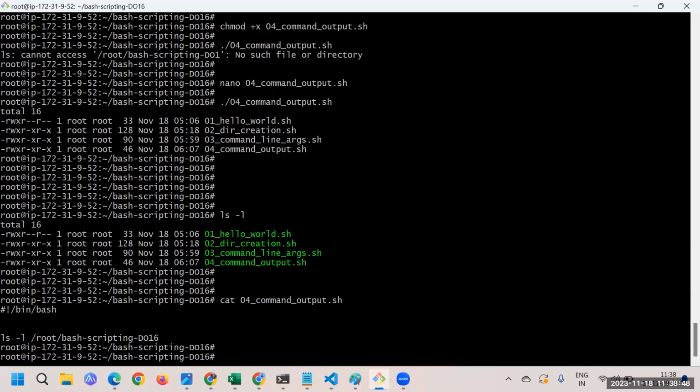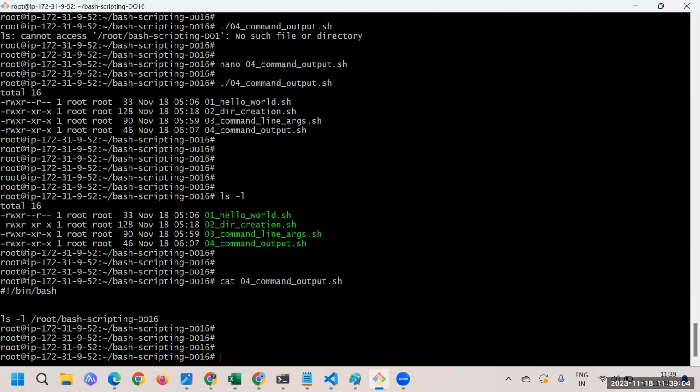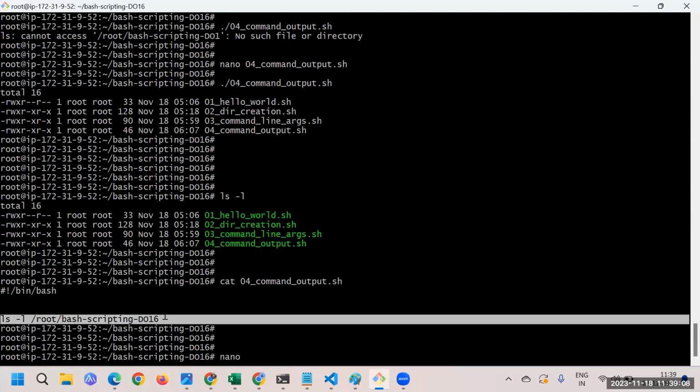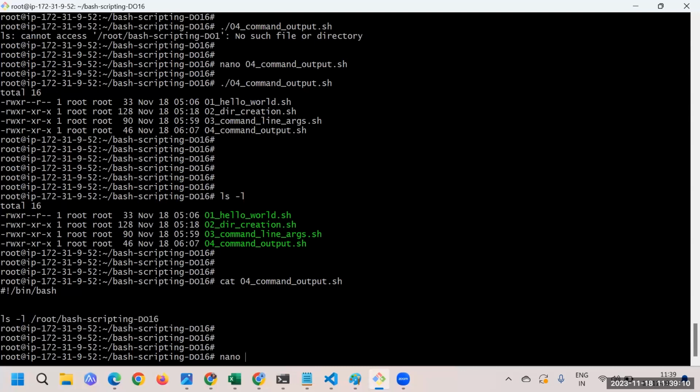One more question, Amol. Think that I need to write this output to some other file. I can use the double greater than, right, and the file name? Yes, correct. Let's do it. So his question is that he would like to store this particular output in a file. How can we do it?